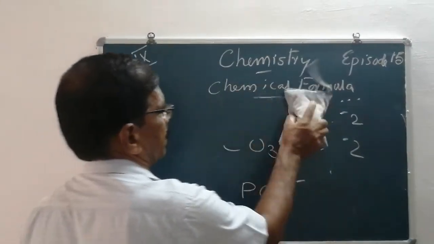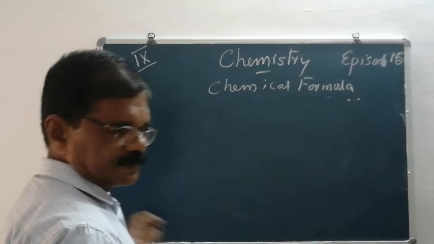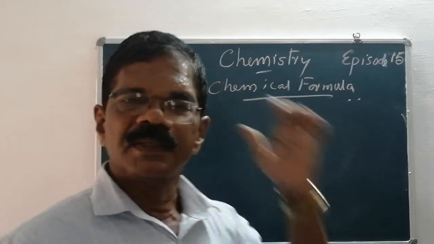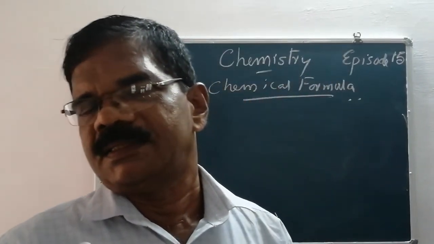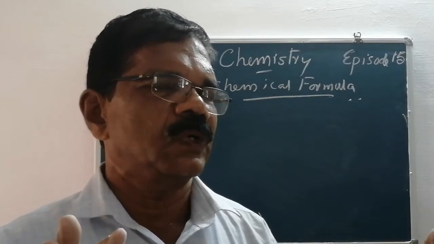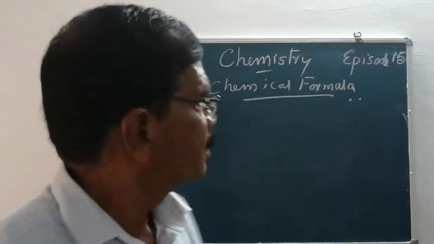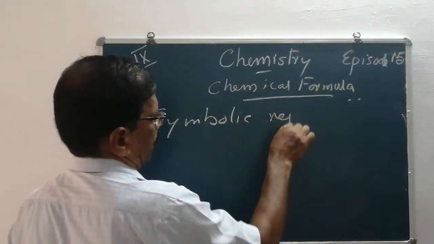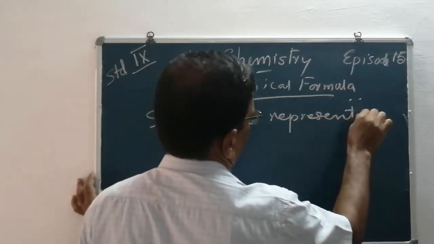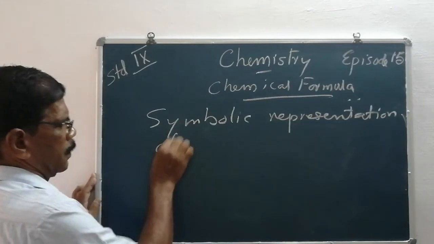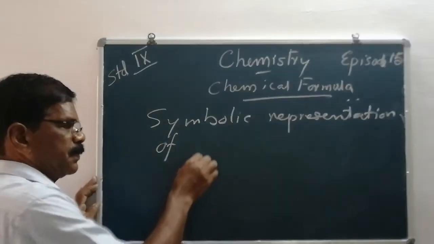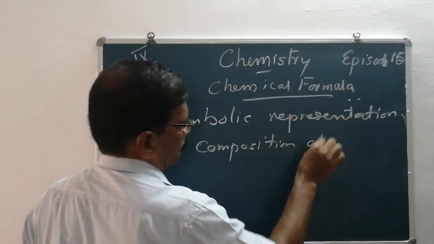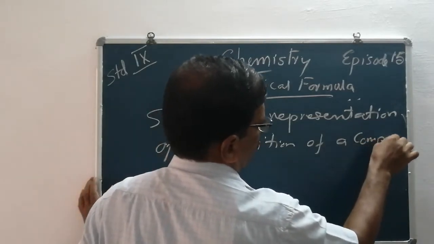Next, we can see the chemical formula. What is the chemical formula? The chemical formula is a symbolic representation of the composition of a compound. Symbolic representation of the composition of a compound.